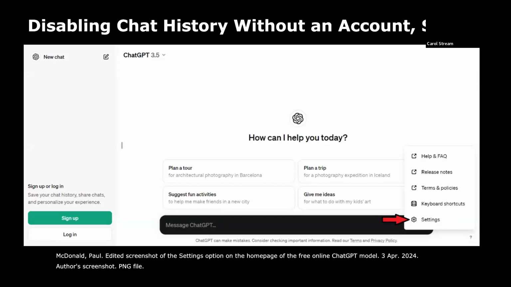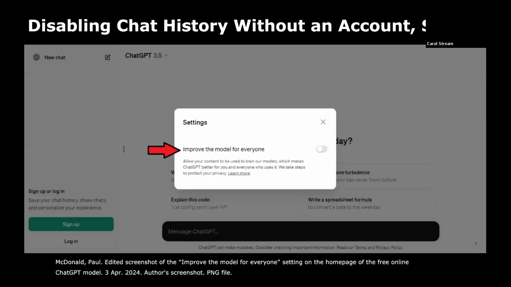The next step in disabling chat history after clicking on the question mark icon is to click the Settings tab in the small menu that pops up. Again, I've marked it with a red arrow here. After clicking on Settings, a user needs to turn off the feature marked "Improve the Model for Everyone" on this text box to finally disable their chat history.